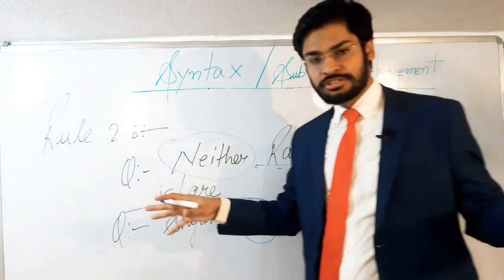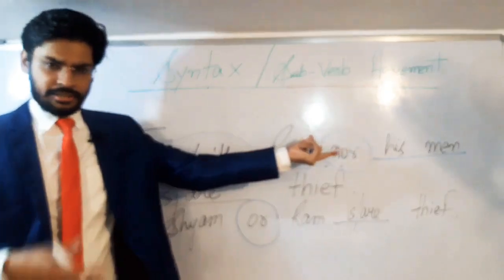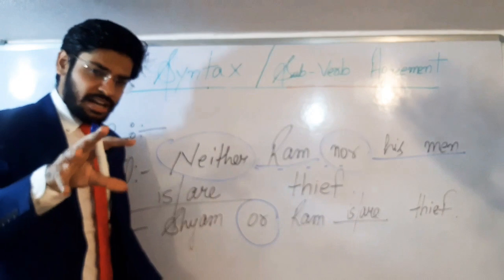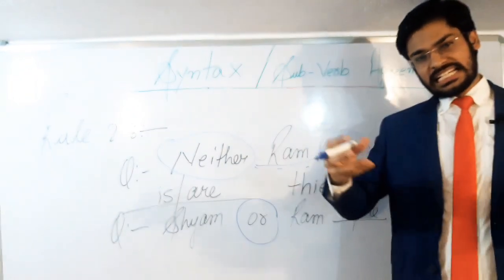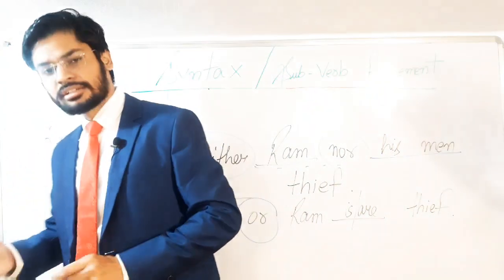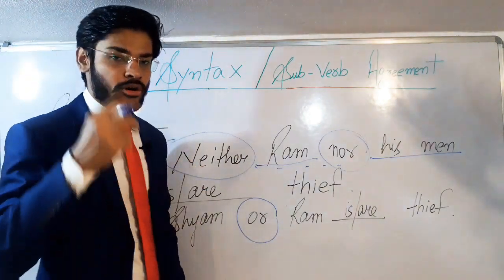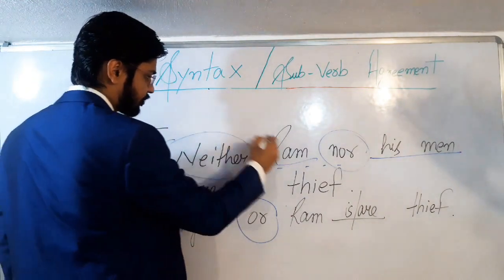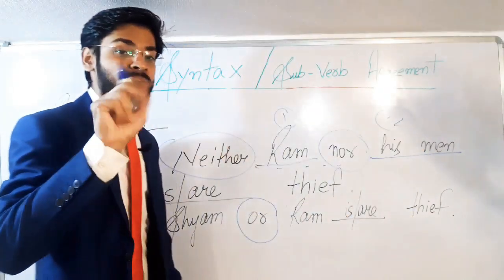If these conjunctions are used to join your subjects, as you all can see here, neither nor, either or, not only but also, then the verb will depend on the second subject. We have first subject here as Ram, second subject here is his men.